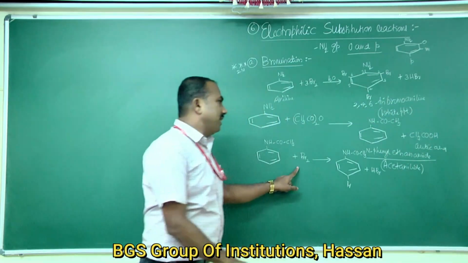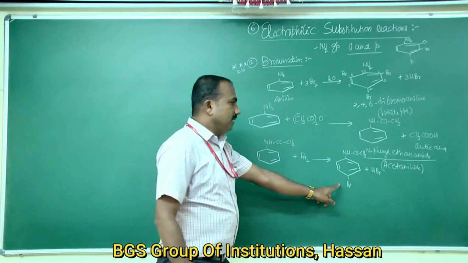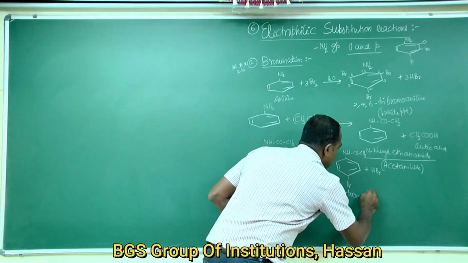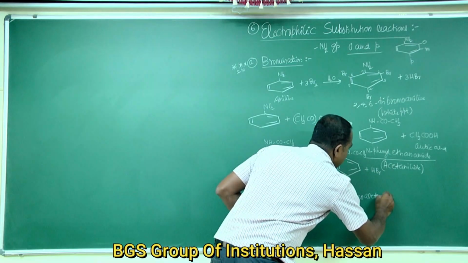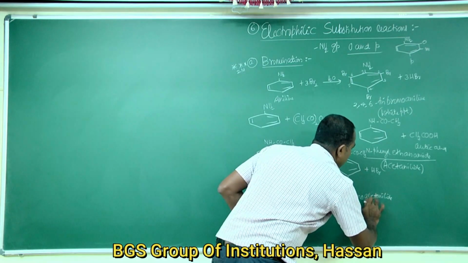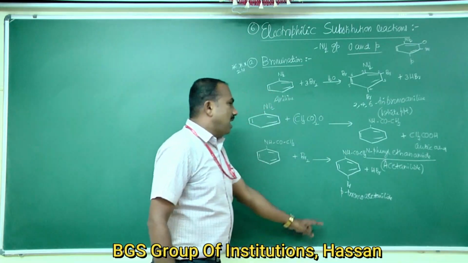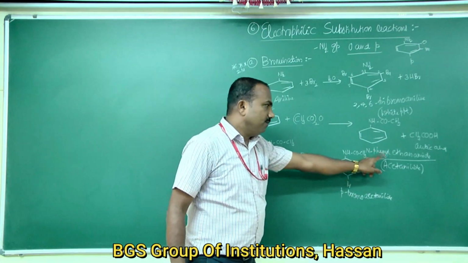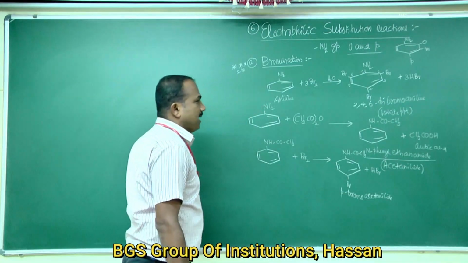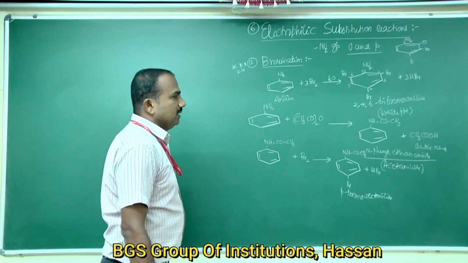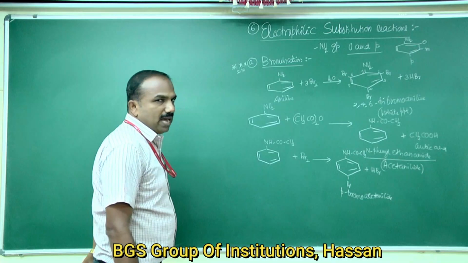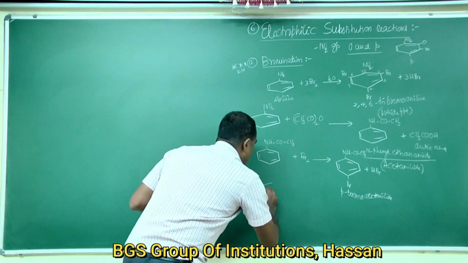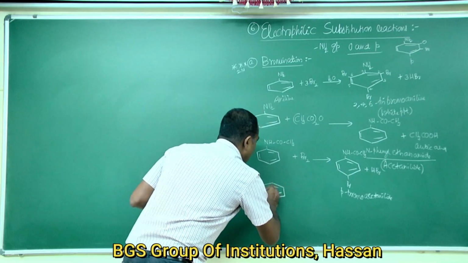So Br2, and you get para-bromoacetanilide, or para-bromo-N-phenyl ethanamide.